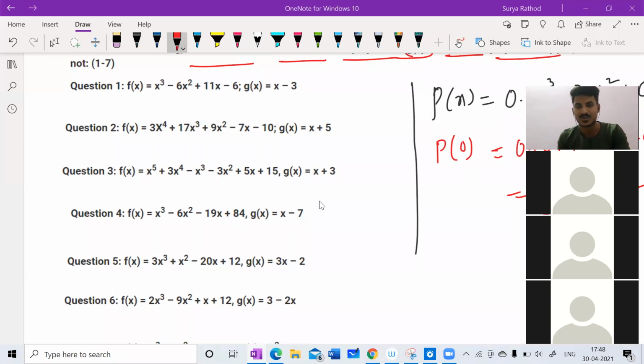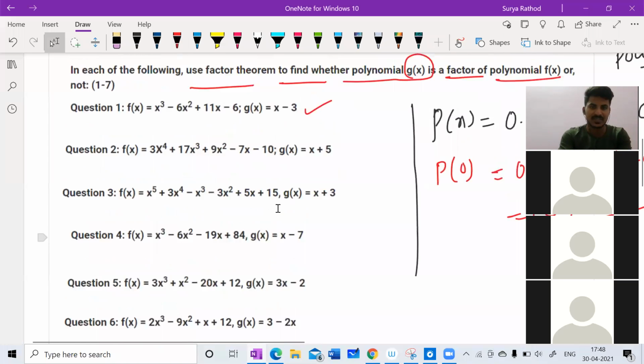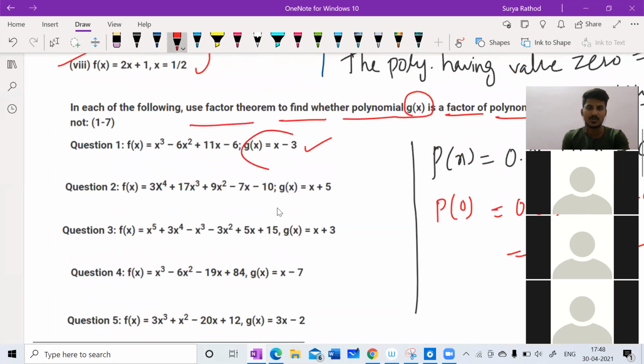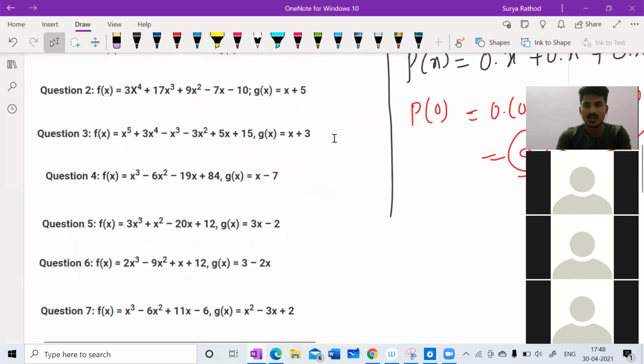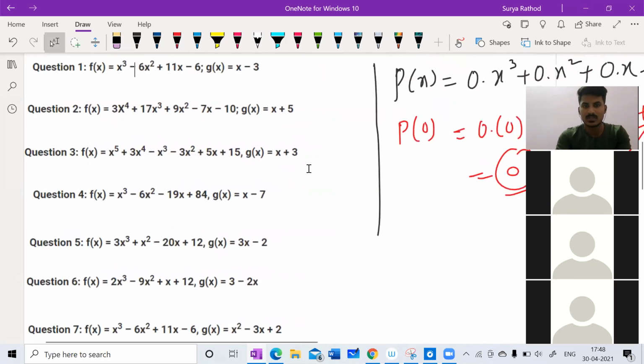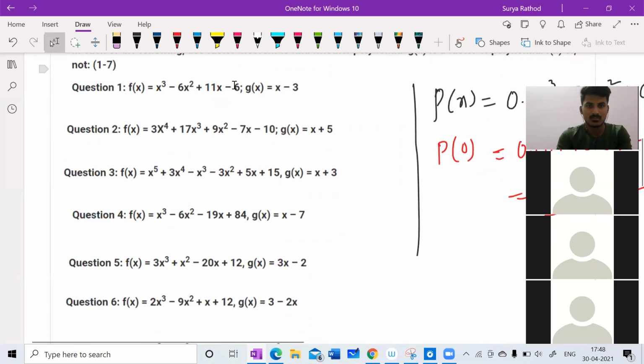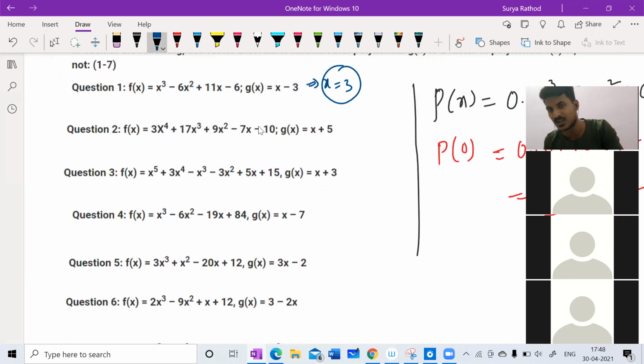I will explain it to you. See here, what is the question? Whether g of x equal to x minus 3 is a factor of this polynomial or not. That is what we have to check. What is the procedure I told you in the last class? We have to equate x minus 3 with 0. So x minus 3 means x is equal to 3. Whether it's a factor or not is what we have to check. Substitute x equal to 3.